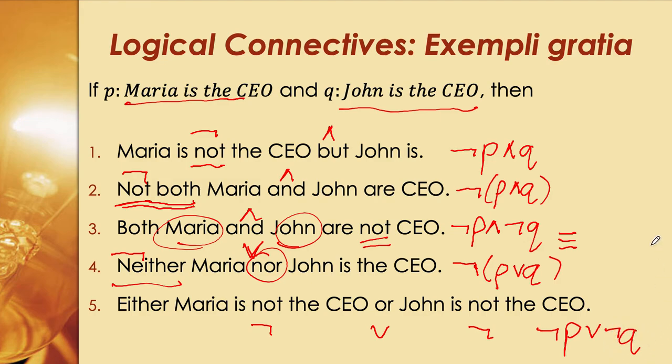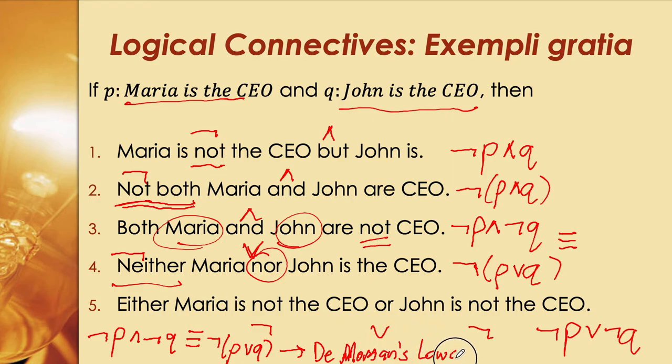Actually, 2 and 5 are also logically equivalent. For example, for 3 and 4, we say that not P and not Q, if we read the context, is logically equivalent with not (P or Q). And actually, these are De Morgan's laws, two of them. You will eventually see that 2 and 5 are also De Morgan's laws. That's beyond our topic for now.